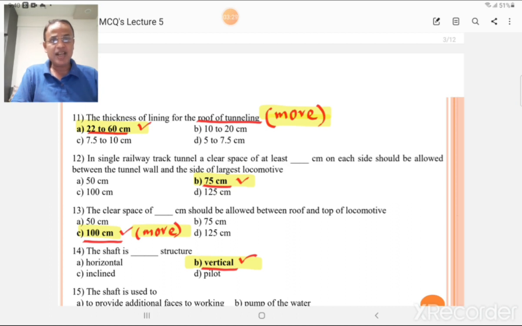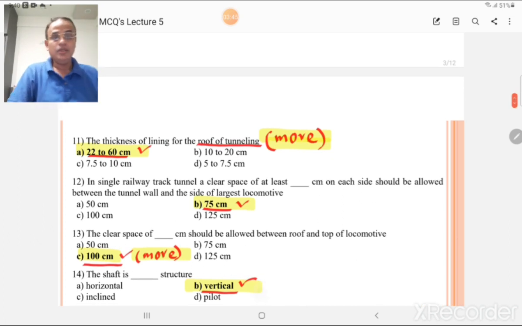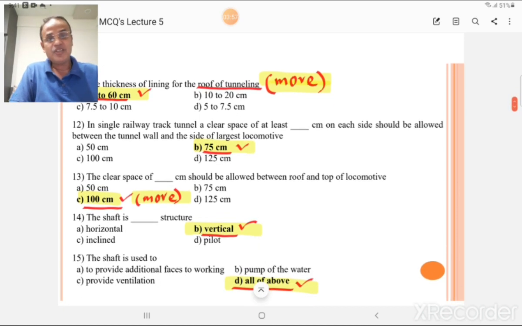In a single railway track tunnel, a clear space of at least 75 centimeter on each side should be allowed between the tunnel wall and the side of the largest locomotive. Means the distance between the sides of lining and the exterior part of the train or locomotive is 75 centimeter at least. The clear space of 100 centimeter should be allowed between the roof and top of locomotive. So the distance for the roof is more than that of sides.